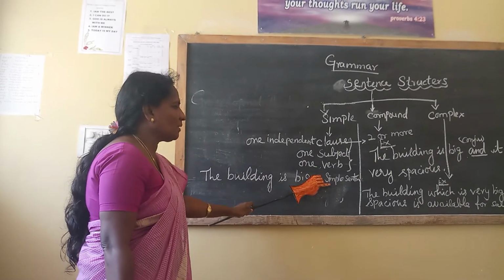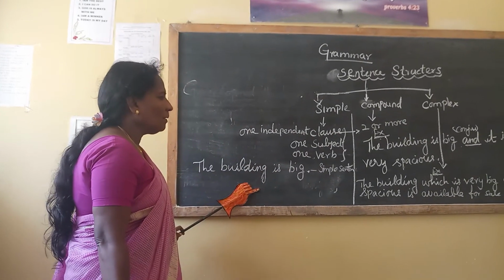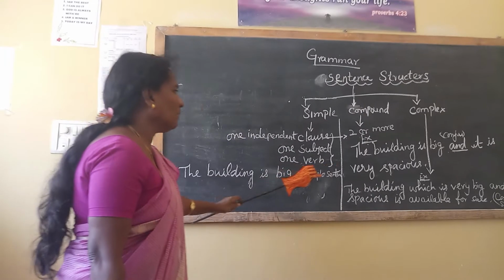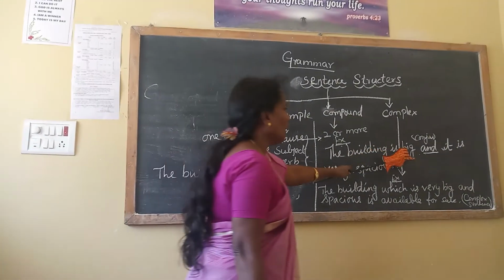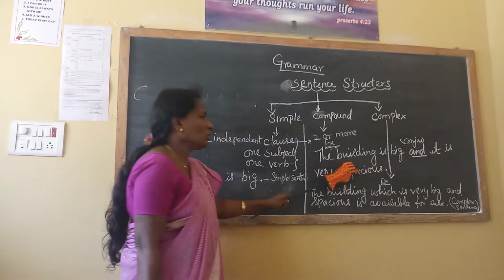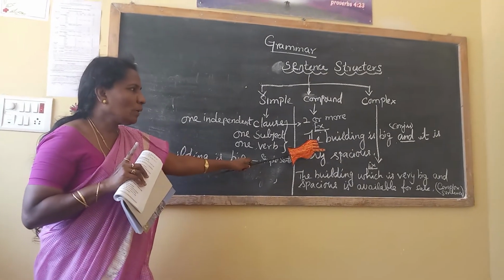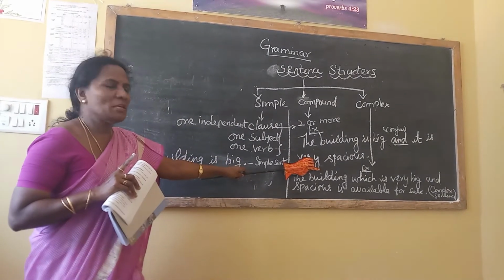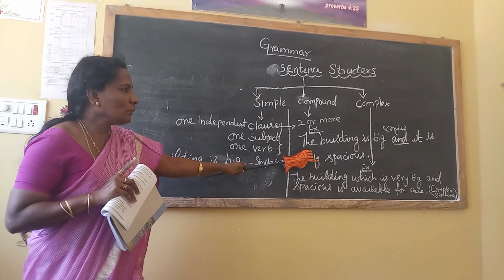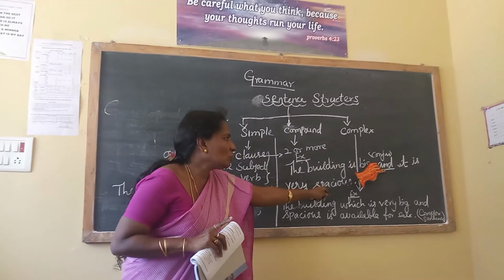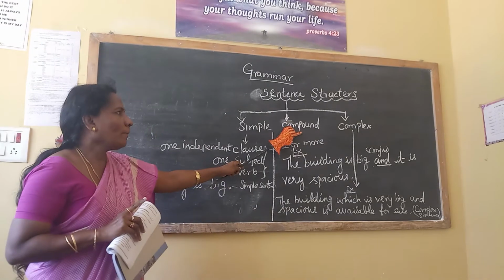That is a simple sentence. The same example: the building is very big. The building is big and it is very spacious. Two things they told. One is the building is very big and then it is very spacious. When you join the sentences, a conjunction is used. That is called a compound sentence.